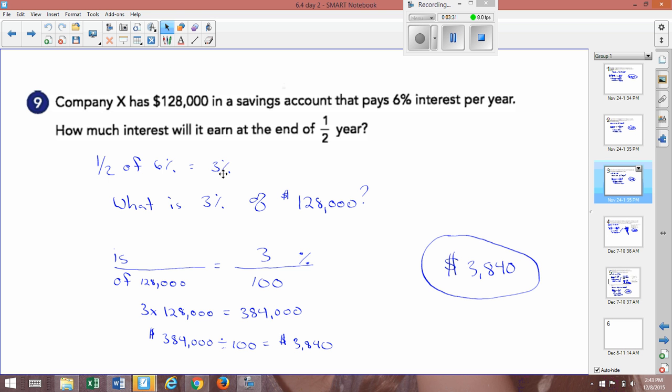This is just the way that I solved it. But you could have also found what 6% is in a year and then divided it by 2 for the half year. What is 3% of 128,000? So I crisscross divided. I got 384,000 divided by 100. You come up with $3,840 per half year.